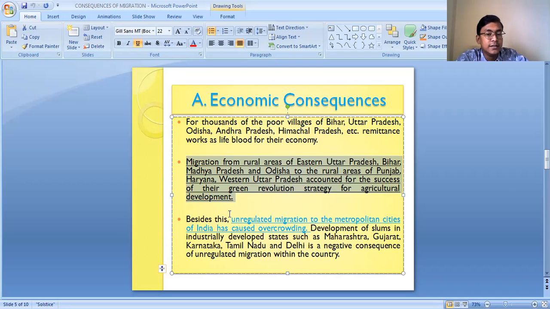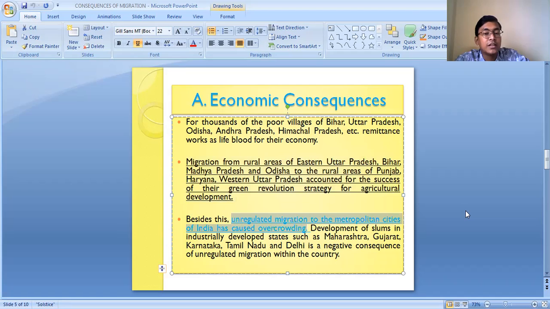So besides this, unregulated migration to the metropolitan cities of India has caused overcrowding. Most of the migration takes place from the rural to the urban areas. So when a large number of people migrate from the rural to the urban areas, overcrowding takes place. Where? In the urban areas, in the metropolitan cities. And it leads to the development of slums. Slum-like conditions are developed in the metropolitan cities.